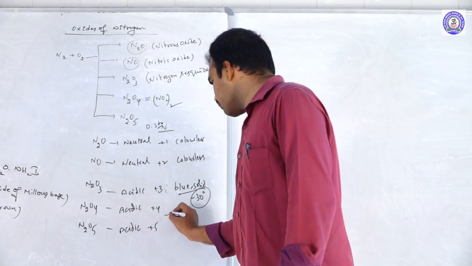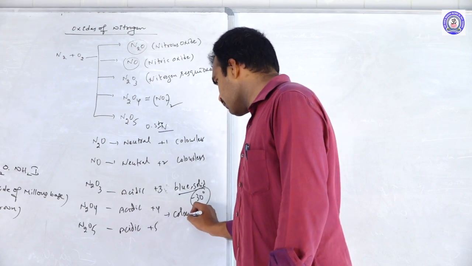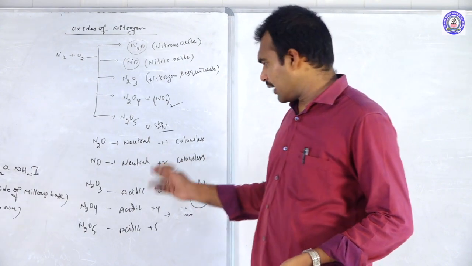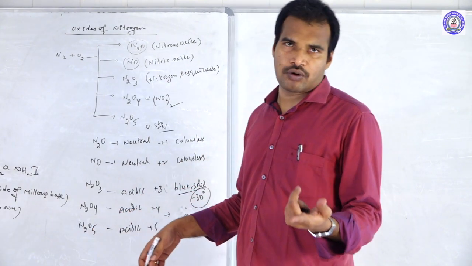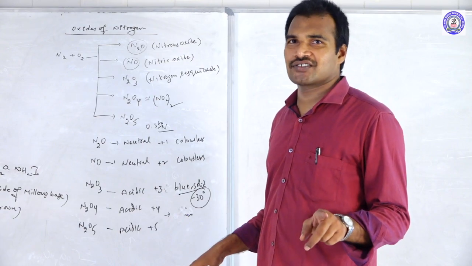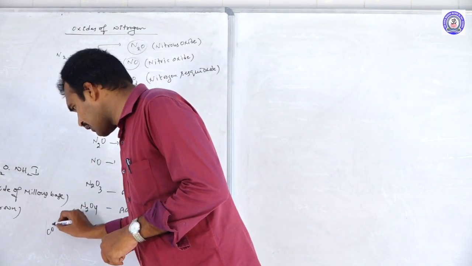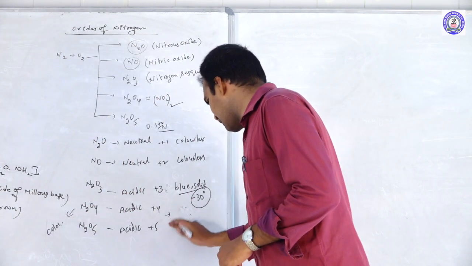And N2O4, the color depends, it's a dimer of NO2. NO2 is reddish brown, but N2O4 is colorless. That difference you should remember. So N2O4 is colorless, no doubt.